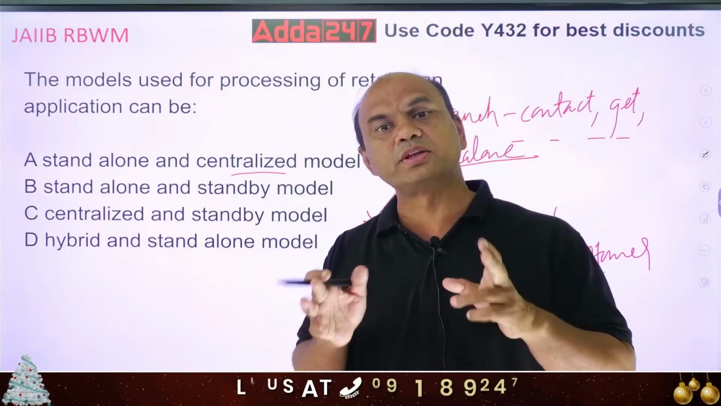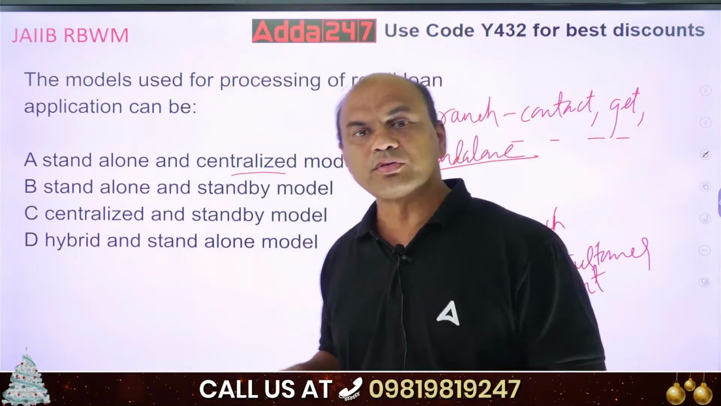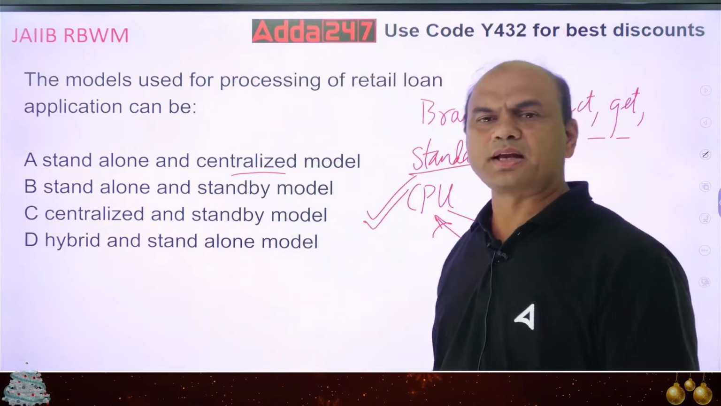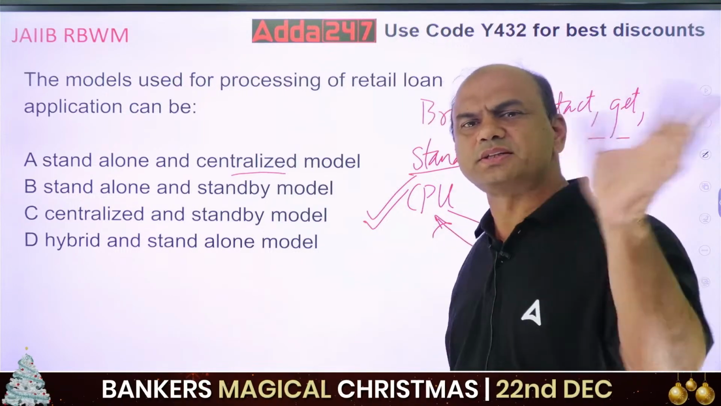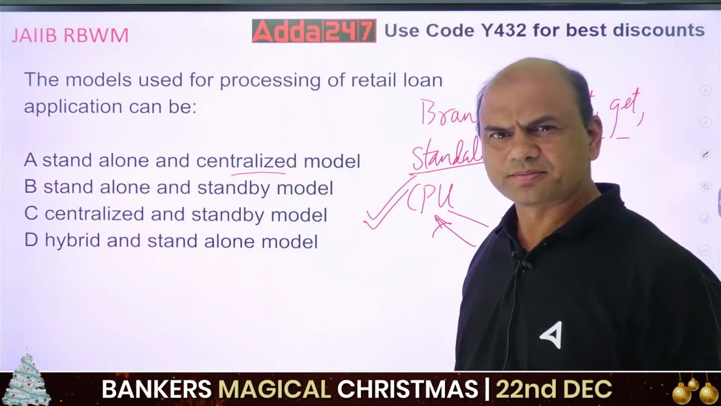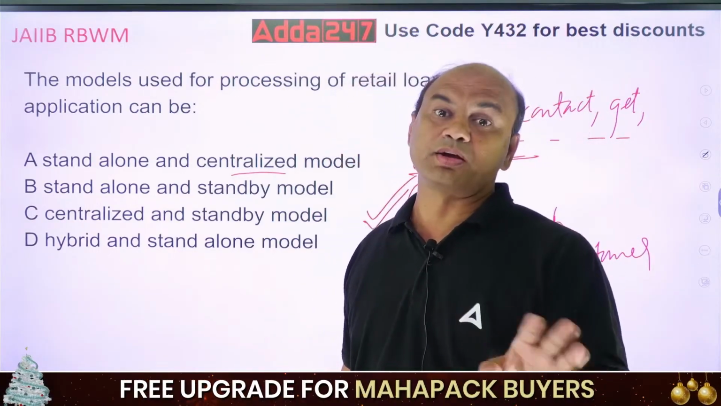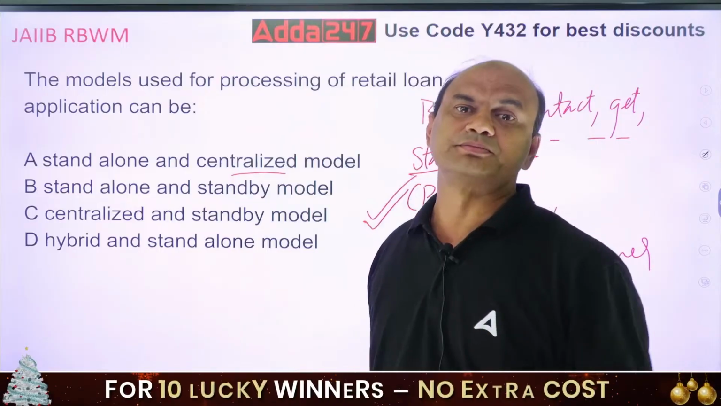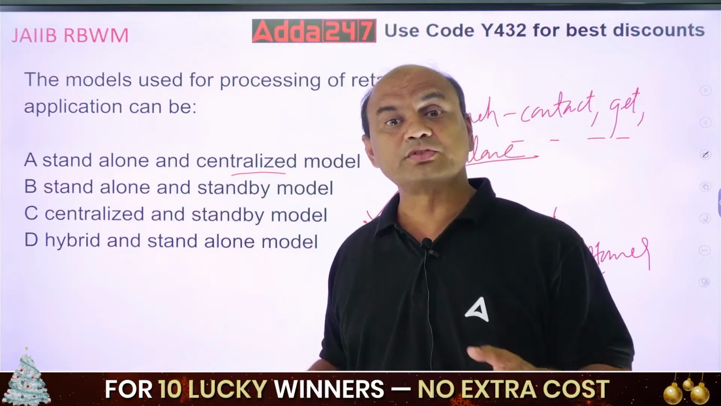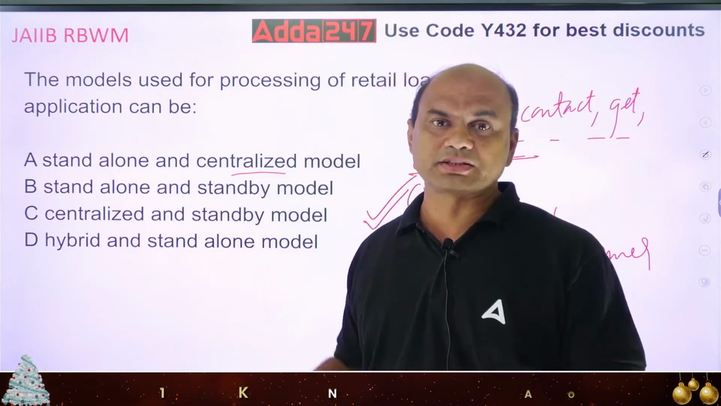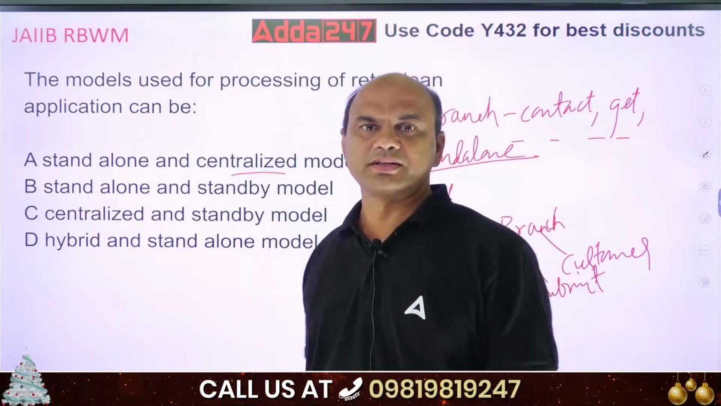Human beings are trained for doing single work. So, in this CPU model, what happens? Branch collects all the documents and just sends it to the CPU. CPU does the processing. So, loan sanctioning, disbursement, everything, even monitoring, will be done by the CPU. So, branch is free for sales. Branch's main job is sales, isn't it?